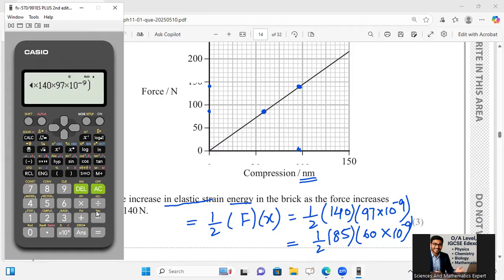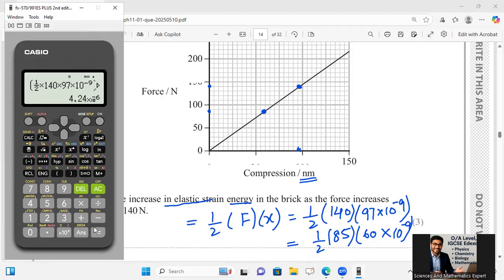Then I give the minus sign and start my other value: fraction again, 1 over 2 multiply 85 multiply 60 multiply 10 raised to power minus 9, bracket close.